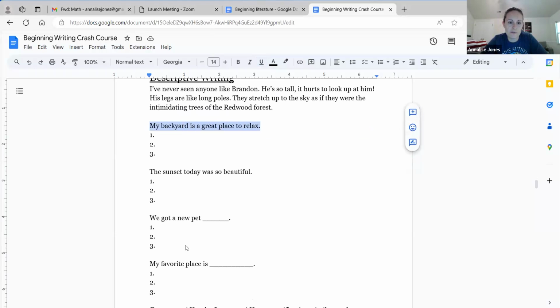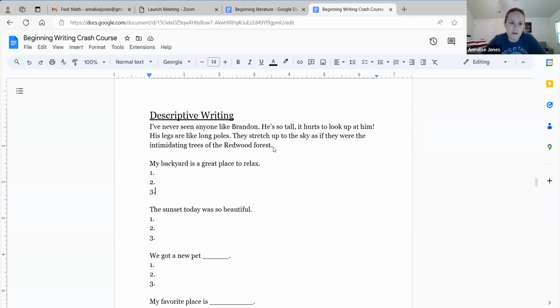You're going to fill out these paragraphs here. And so we've got a topic sentence, and then you need to give me 3 examples. Why is your backyard a great place to relax? And then when we're done, we take away the 1, 2, and 3, and we make it a paragraph like this one. So we're not going to do that quite yet.